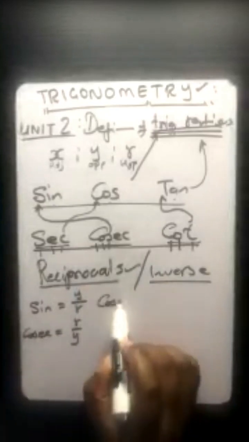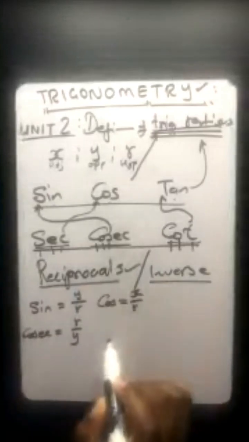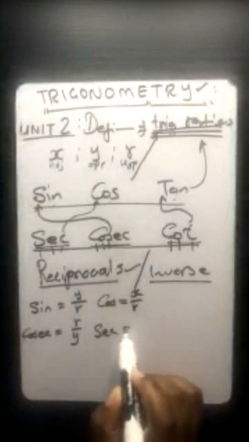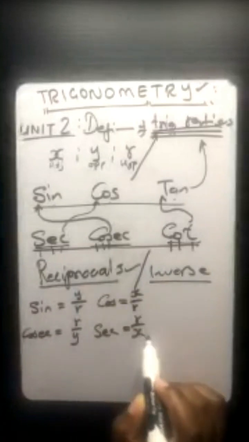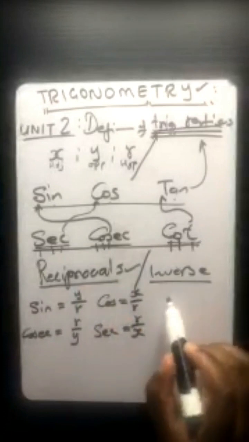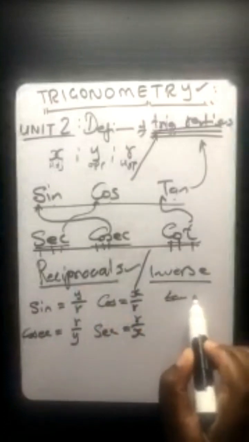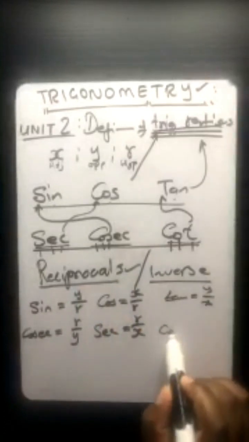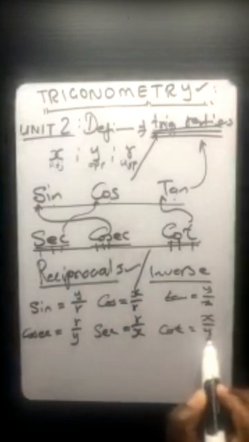And then for cos, we know cos is x over r. That means its cousin is just r over x. Same thing, but you just swap. And then for tan, we know we are having y over x, and the cousin of that is going to be x over y.